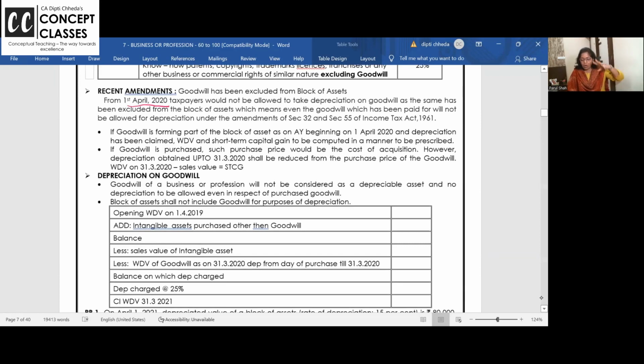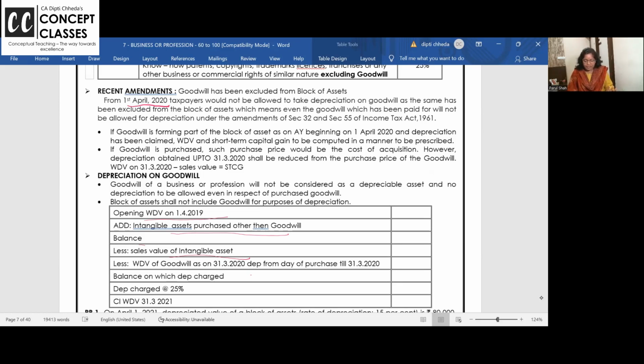So if you have a block of intangible assets, and if you purchase more intangible asset, okay, balance it. If you have sold intangible asset, nikal do. On 31st March 20, till 20, so you are allowed from 2021, goodwill is not depreciated now. Goodwill is brand value. So, I'm just teaching you the concepts and the gist. If I start discussing why they brought these provisions, it will become a regular class or बहुत lengthy जाएगा.